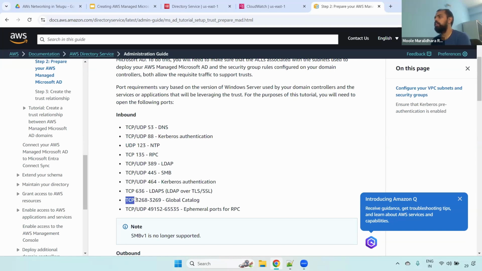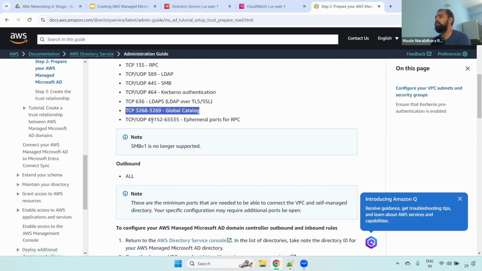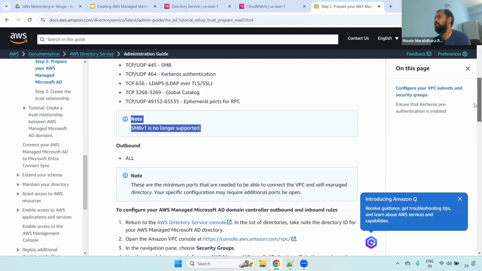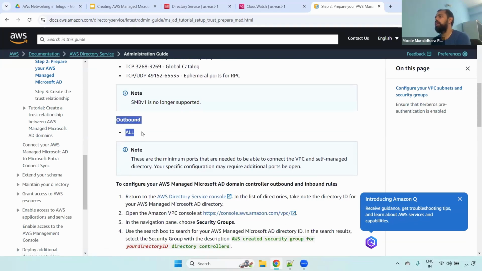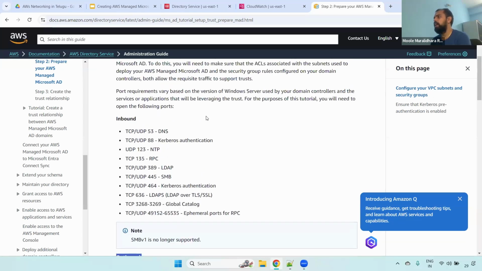And also 3268 to 3269 is enabled for global catalog purpose. The TCP and UDP port range 49,152 to 65,535 is ephemeral ports for RPC purpose. SMB version 1 is no longer supported. And for outbound, we can enable all traffic. These are the port numbers we have to enable in this particular security group, which is created with the directory service.